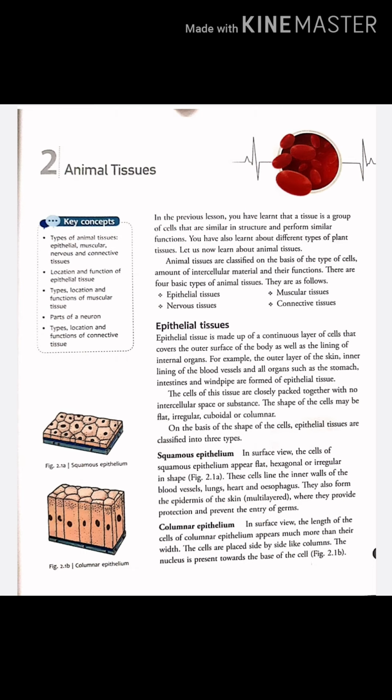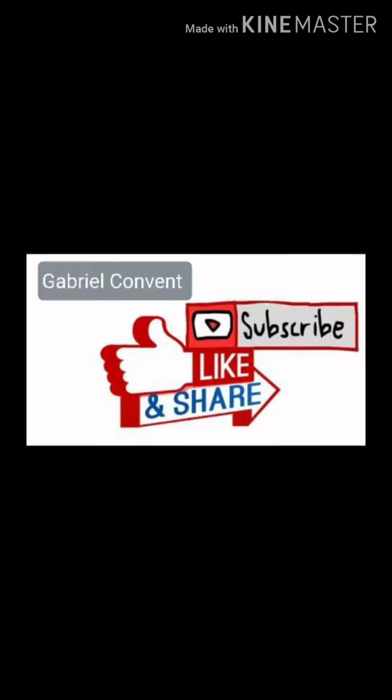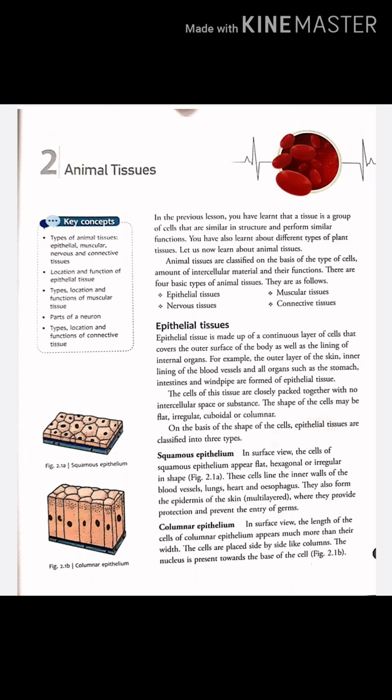Now see the connective tissue proper. This tissue connects various parts of the body. It connects muscle to bones, bones to other bones, and gives support by filling up spaces between the organs. It is of the following types: areolar tissue, yellow fibrous tissue, white fibrous tissue, and adipose tissue.